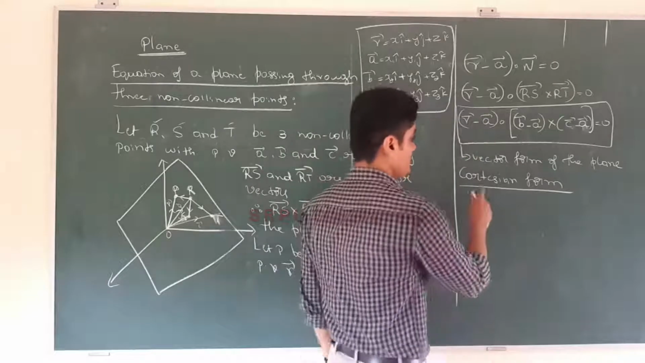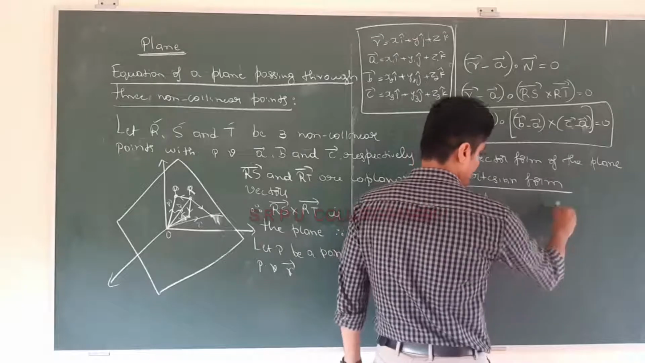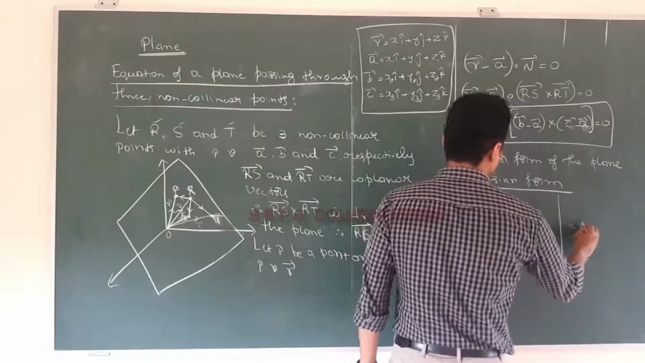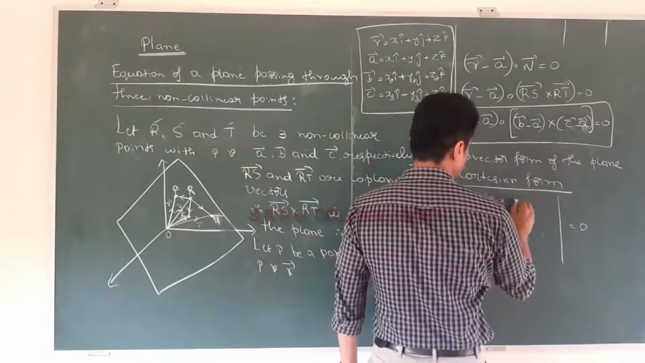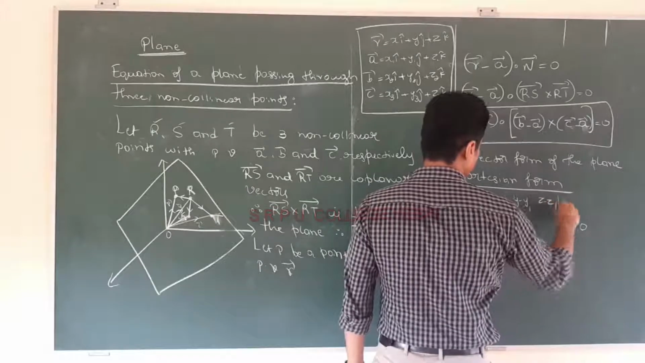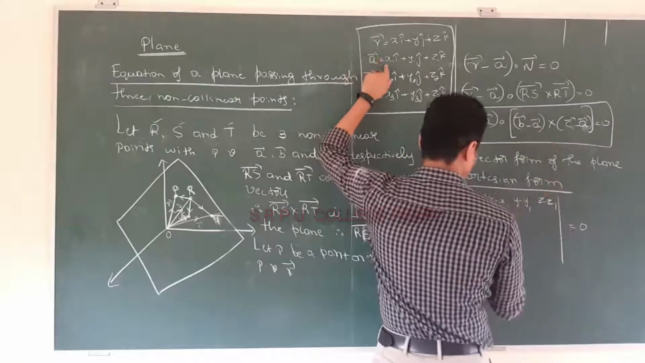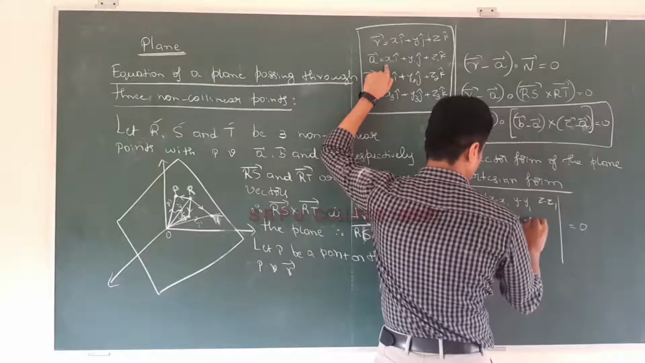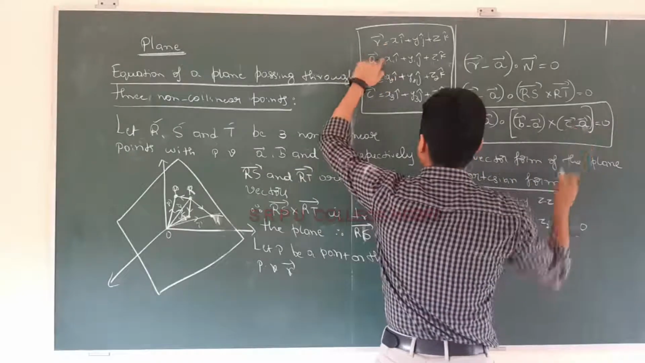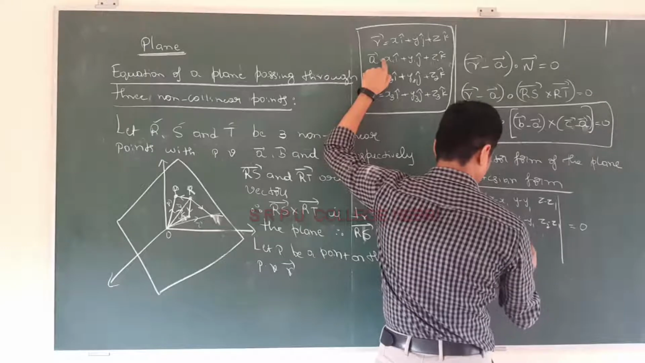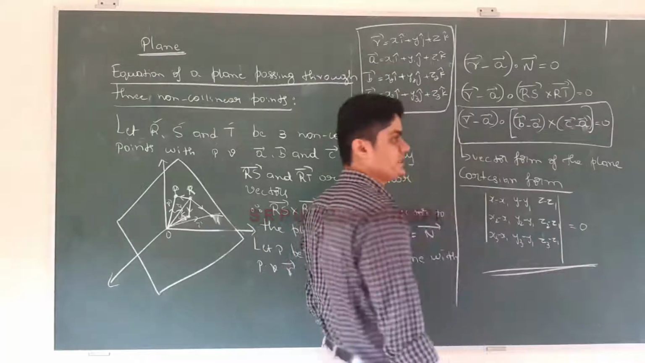So what is the Cartesian form? Vector A dot B cross C is a determinant. So the Cartesian form will be a determinant. First row will be r minus a, that is x minus x1, y minus y1, z minus z1. Second row b minus a: x2 minus x1, y2 minus y1, z2 minus z1. Third row c minus a: x3 minus x1, y3 minus y1, z3 minus z1. So if you expand this determinant you will get the Cartesian form.